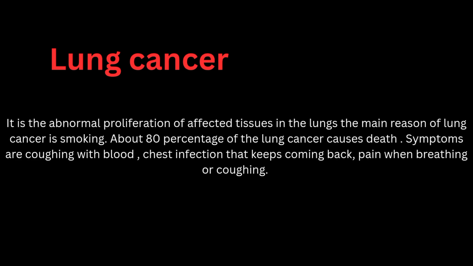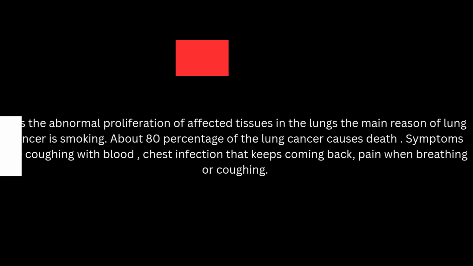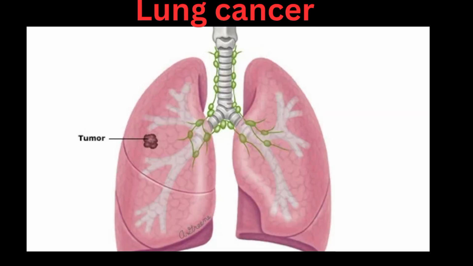Lung cancer. It is the abnormal proliferation of affected tissues in the lungs. The main reason for lung cancer is smoking. About 80% of lung cancer cases cause death. Symptoms are coughing up blood, chest infections that keep coming back, and pain when breathing or coughing. Here we can see the diagram of lung cancer.